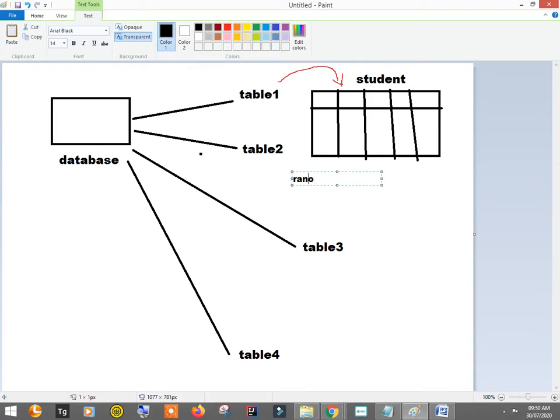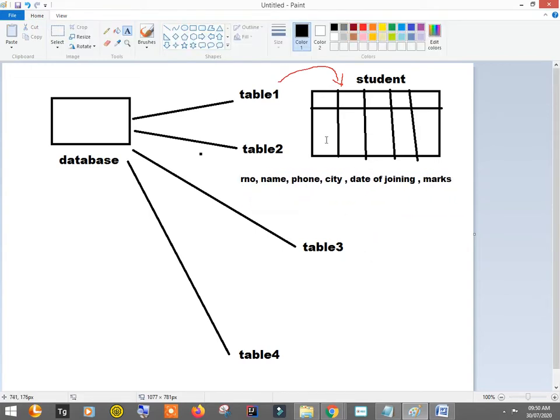So roll number, then name, and then phone number, then city, date of joining, marks. Several fields I can have in this table.